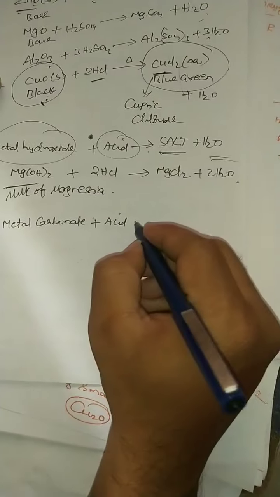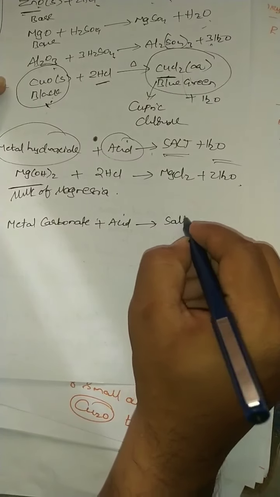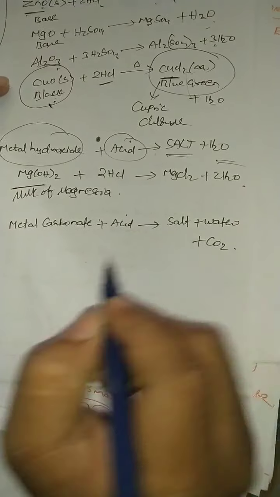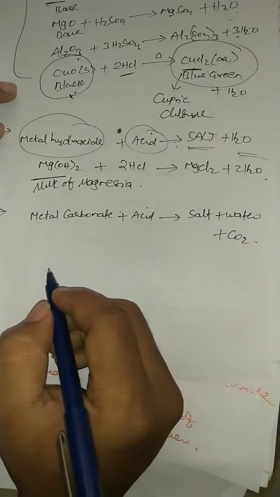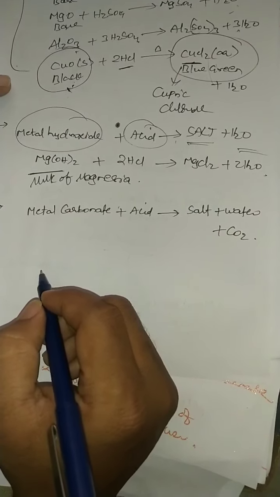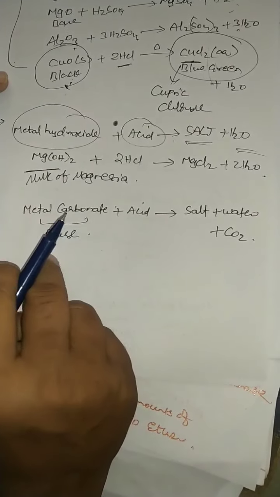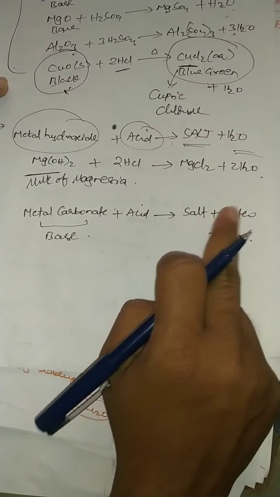So when you treat metal carbonate with acid, what are you going to get? Salt plus water plus carbon dioxide. It is also one of the examples of a neutralization reaction, because metal carbonate acts as a base. All metal carbonates act as bases. Bases react with acids to form salt and water.